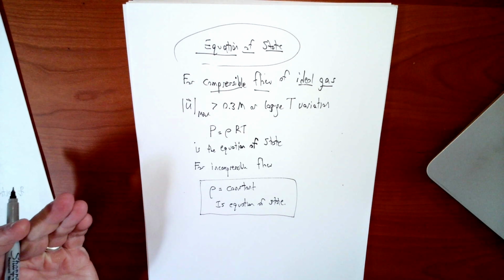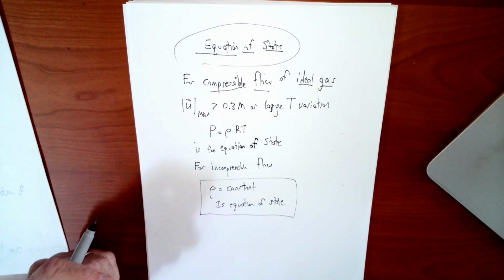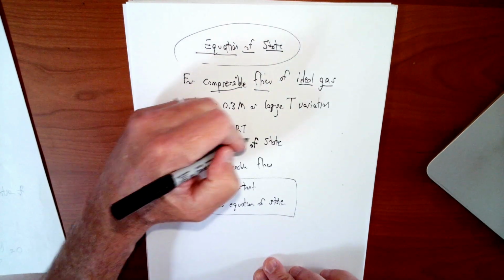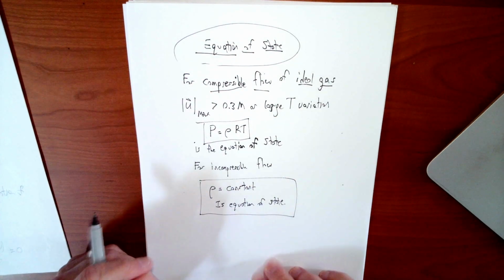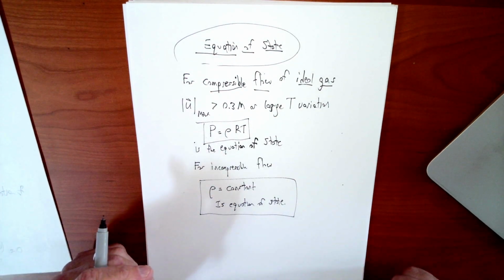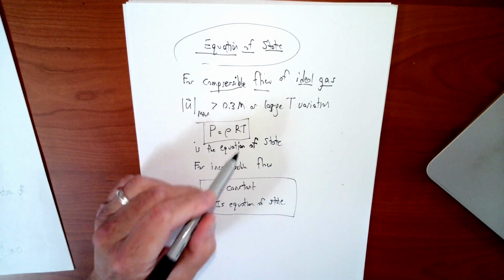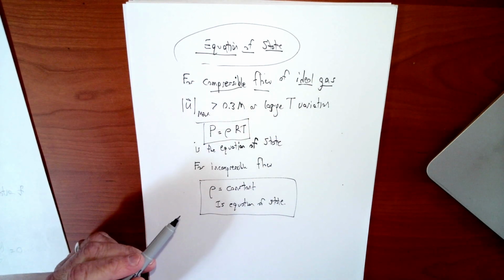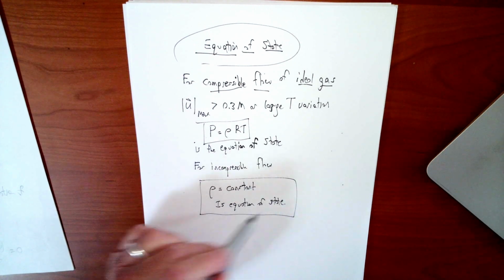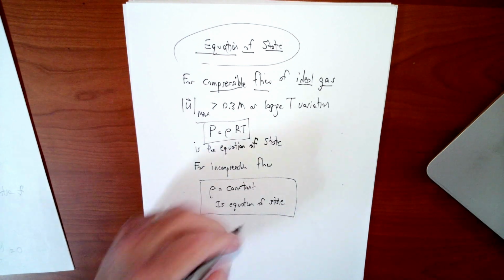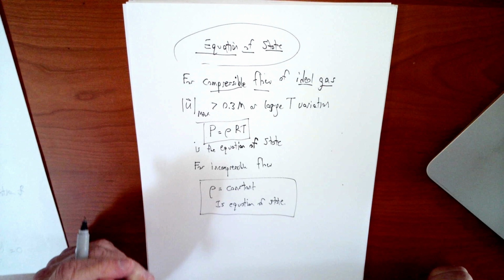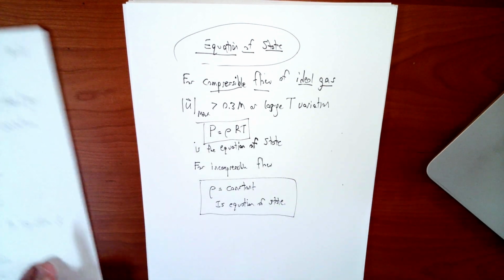Somehow we have to find rho one way or another, depending on what the flow is. Sometimes we use the ideal gas law to find rho. But if there aren't large T variations, rho can still depend on pressure. But now we've said rho is constant, so we're just going to find it for one part of the flow, and then it's true everywhere. So that is the equation of state.